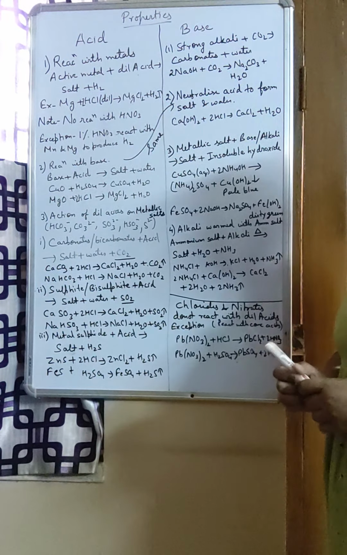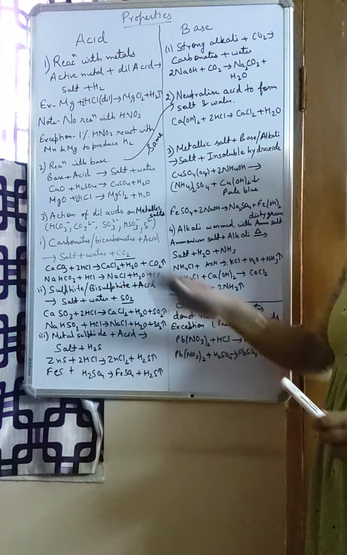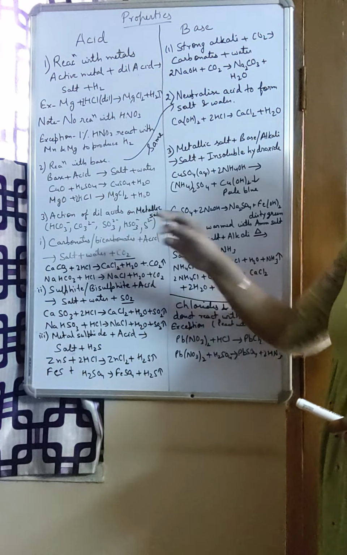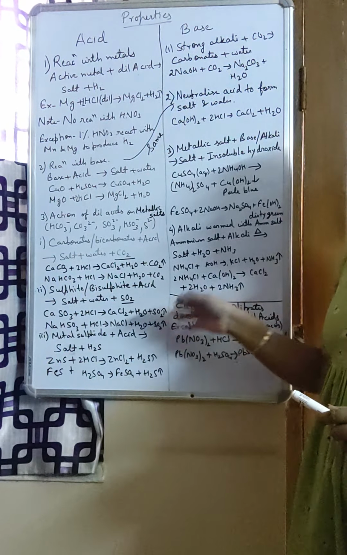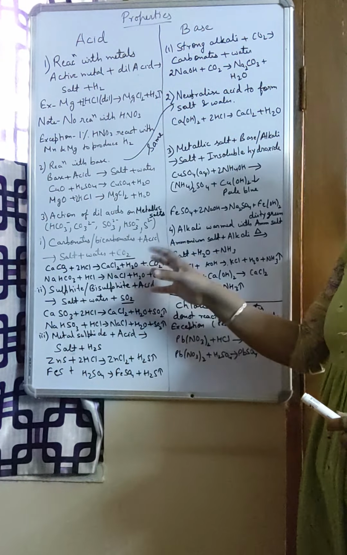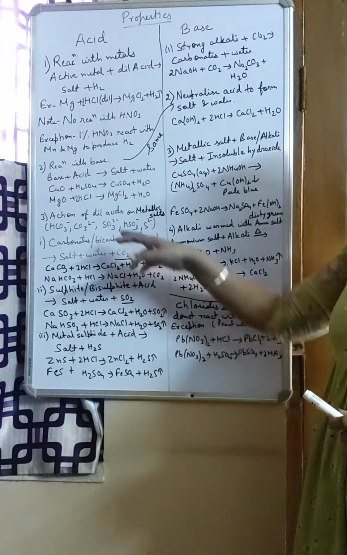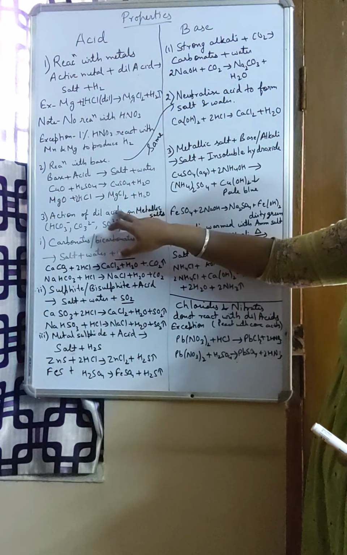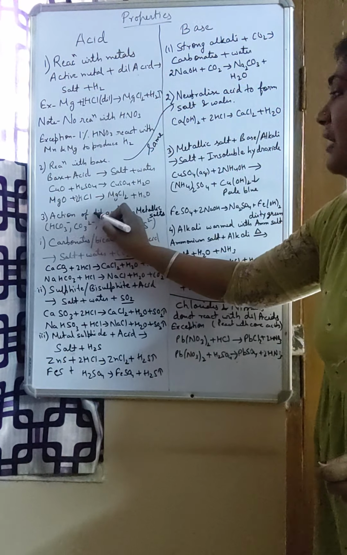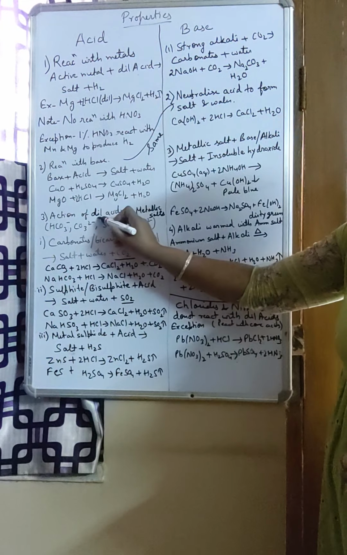I have already told you, if we talk about acidity of an acid, dilute acids are more acidic than concentrated acid. Like dilute HCl will have more H plus ions in water than concentrated HCl. So when in a question they ask you to write a property of acid to show its acidic property, we can write a property of dilute acids. When they ask you for acidic property, never write the property of concentrated acid, write the properties of dilute acid.